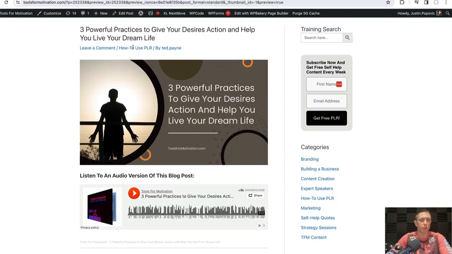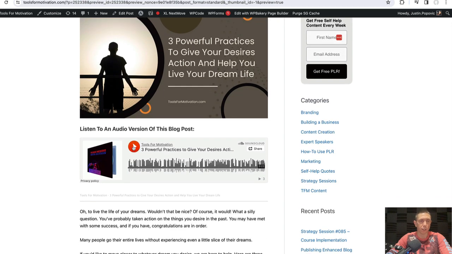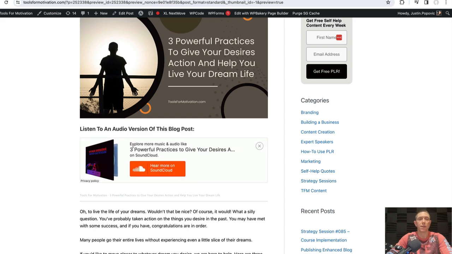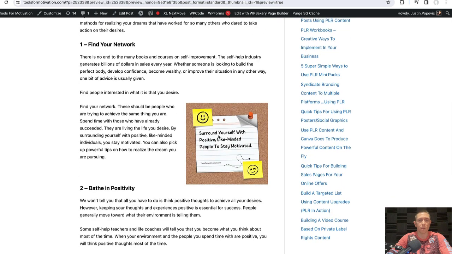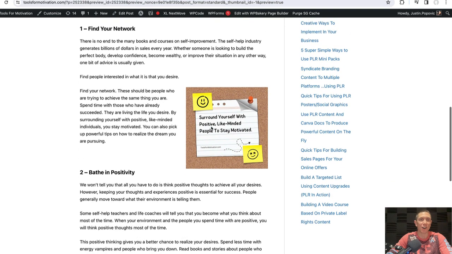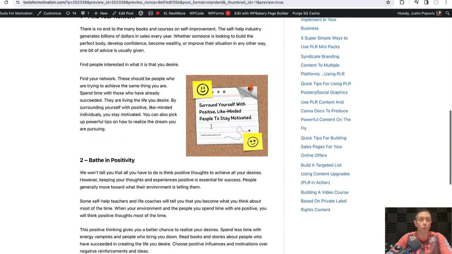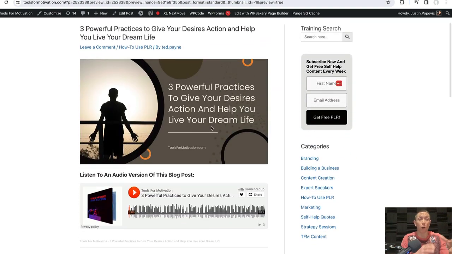And if I show you the preview of it here, we've got the blog post, the intro graphic or the header, an audio version of it. I can click play. 3 powerful practices to give your desires action. So people can listen to my blog post. They can also read it here, and I've got my little quote graphic on the blog post as well. And that's a great piece of content. So this can be sort of a home base. I can do this again 10 more times using this private label rights package.